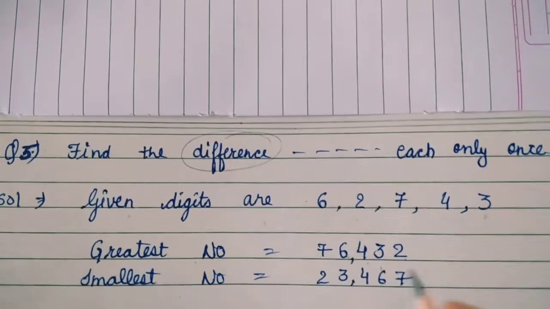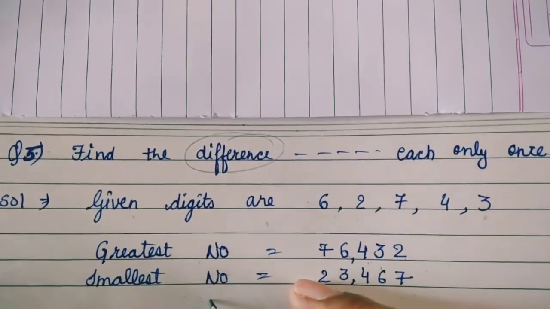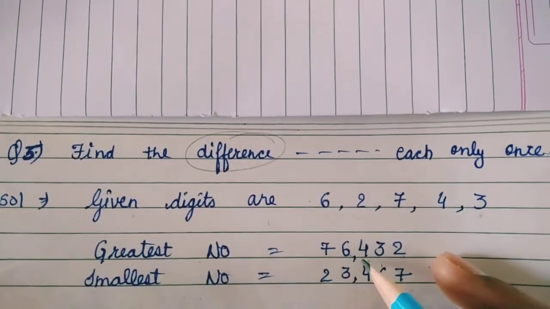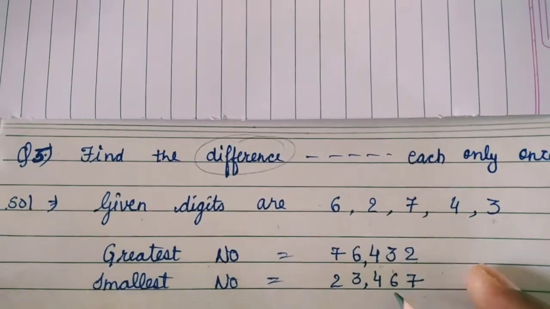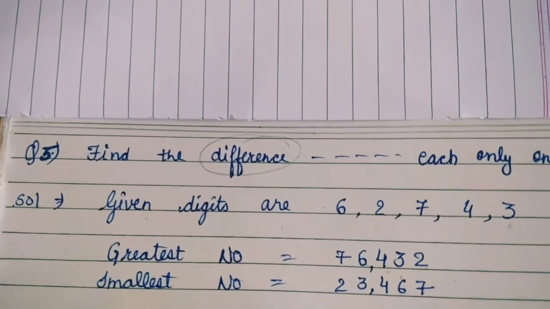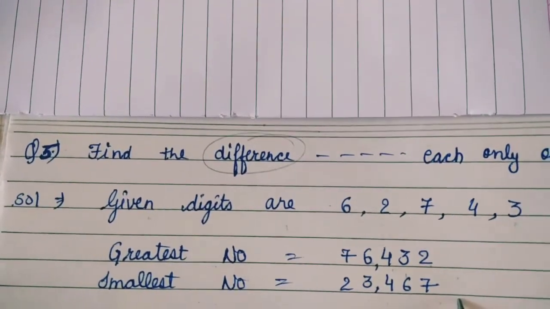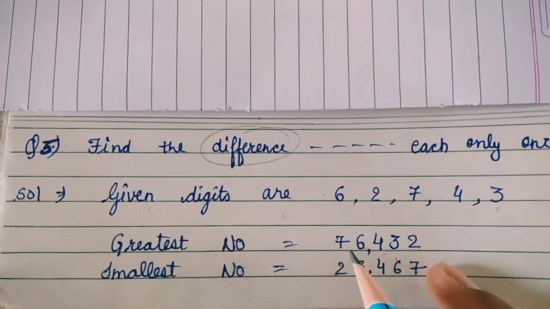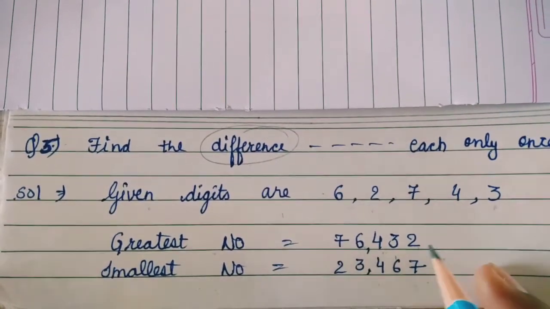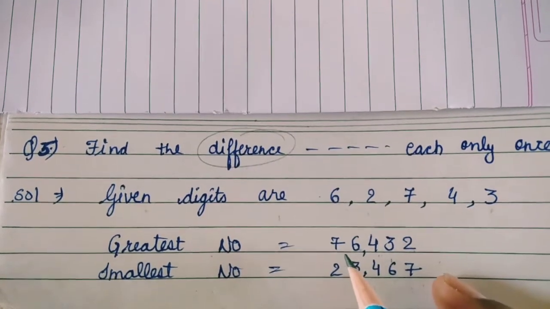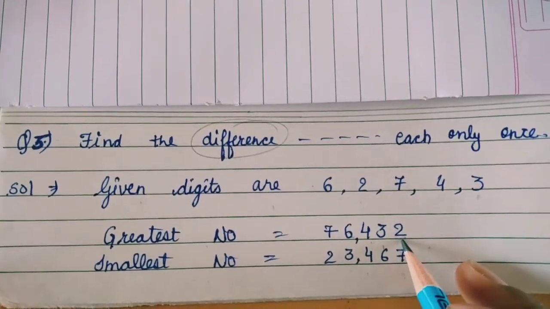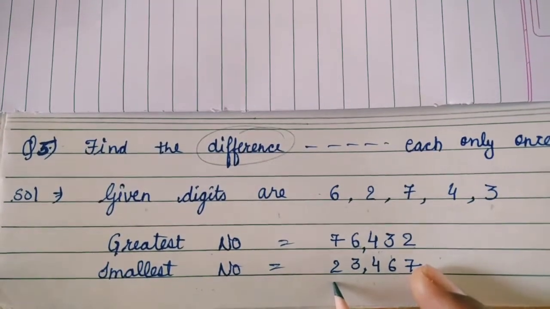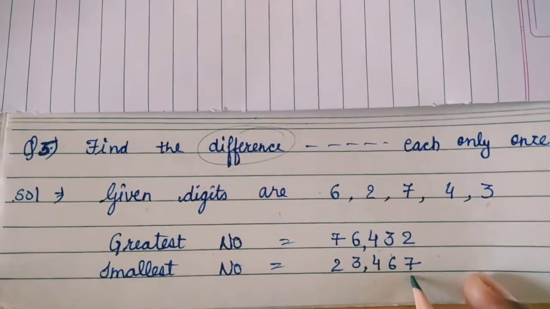When we arrange them, our greatest number will become 7, 6, 4, 3, 2. The smallest one will become 2, 3, 4, 6, 7. For the greatest one we begin with the greatest digit and go down to the last, smallest one, and for the smallest one we begin with the smallest digit and go to the greater ones.